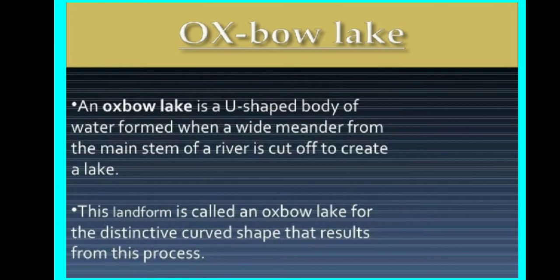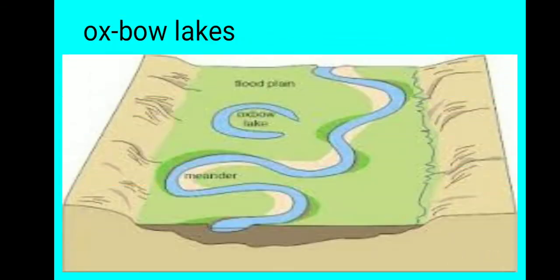As we have studied, the twists and turns of the river were there over the plain areas, and it forms the large bend. So sometimes, in due course of time, the meander loop cuts off from the river, and it forms the lake which is called the Oxbow Lake. As we can see in the picture, what is Oxbow Lake? The twist and turn is the meander, and the U-shaped cut, which is the loop cut from the river, is called the Oxbow Lake.